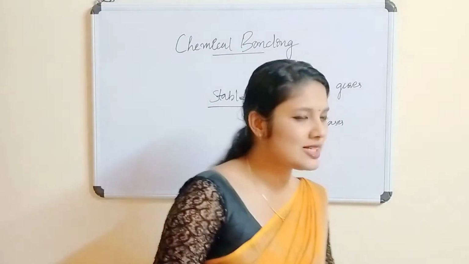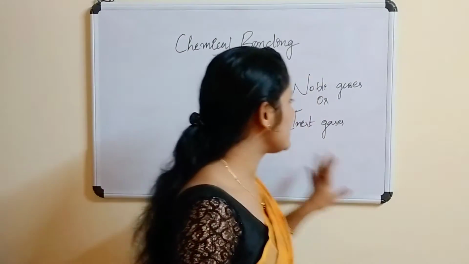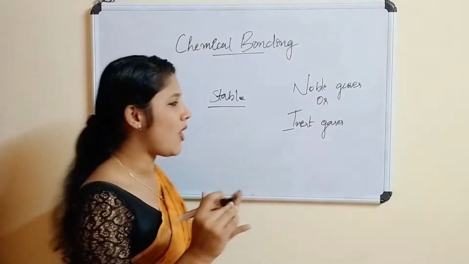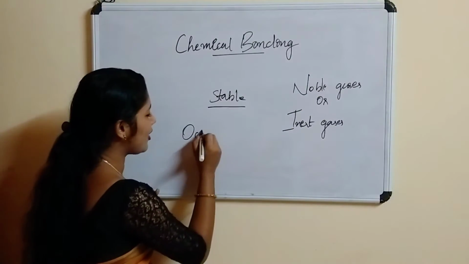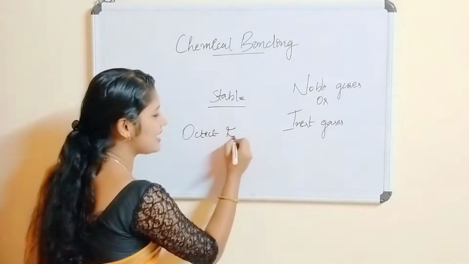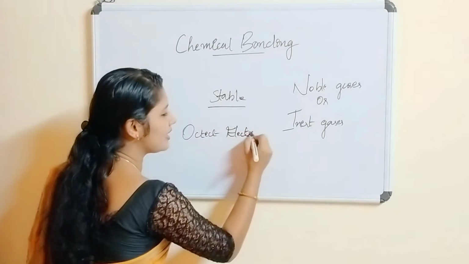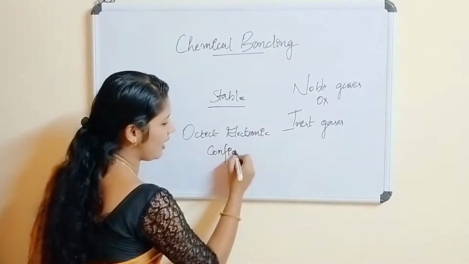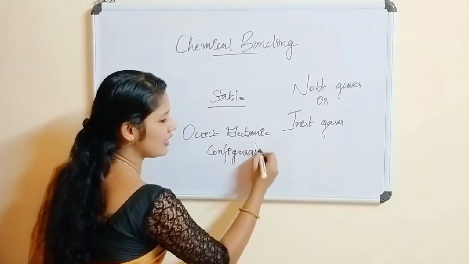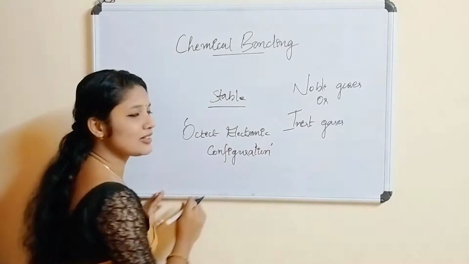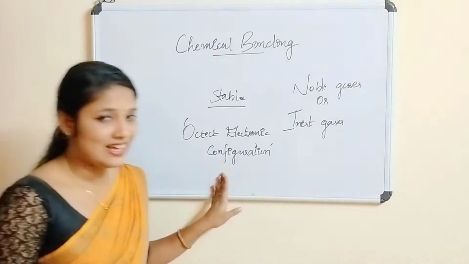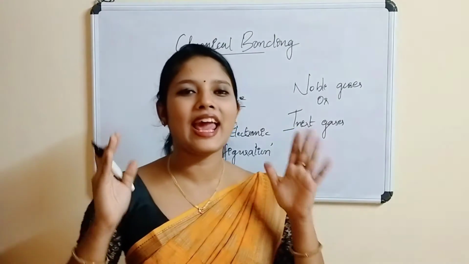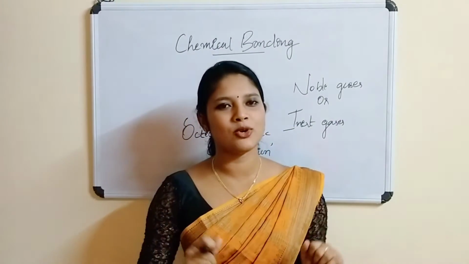The presence of 8 electrons in the outermost shell is called octet electronic configuration. Have you heard about octet electronic configuration? Octet electronic configuration means the presence of 8 electrons in the outermost shell.